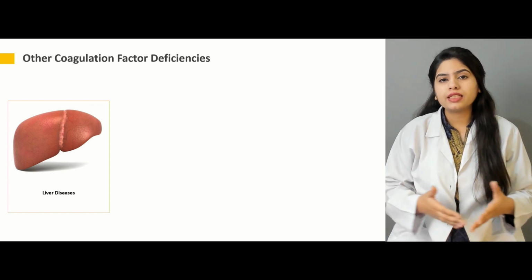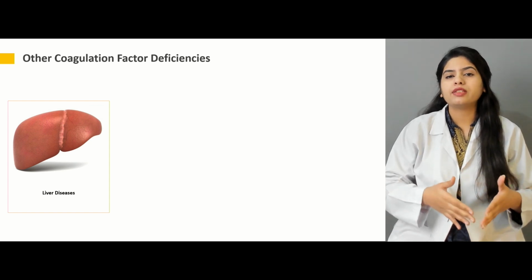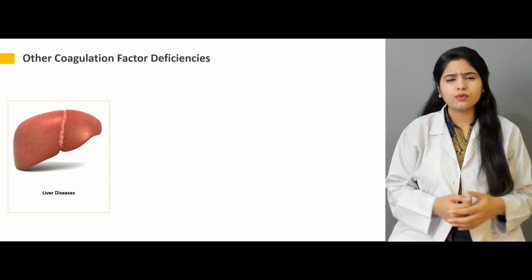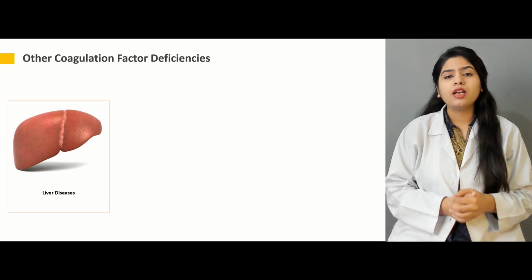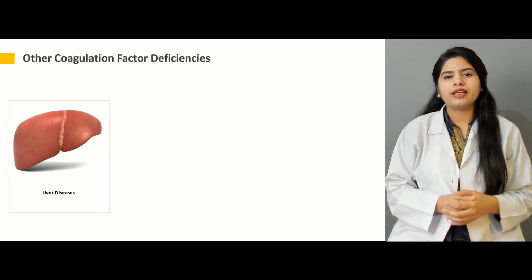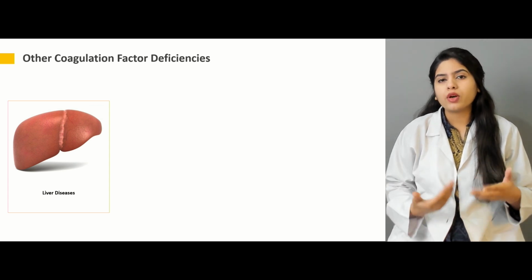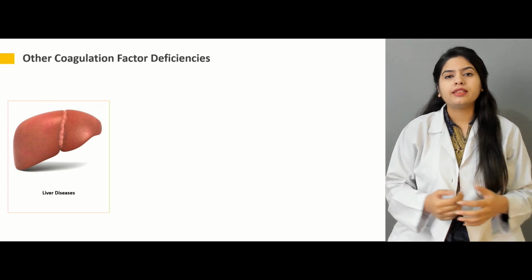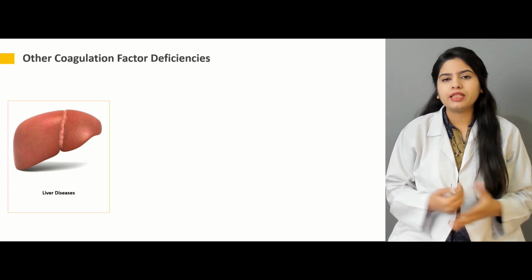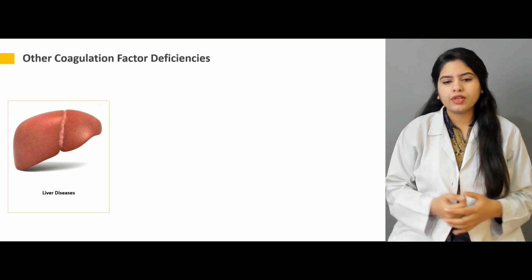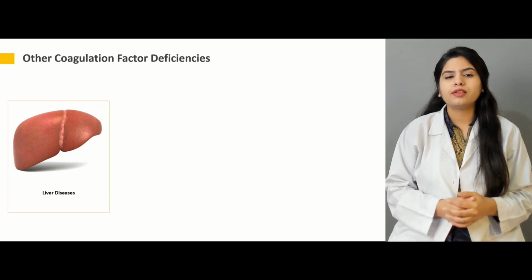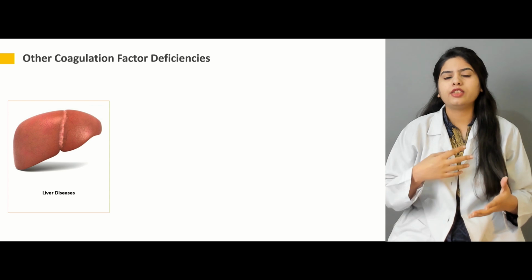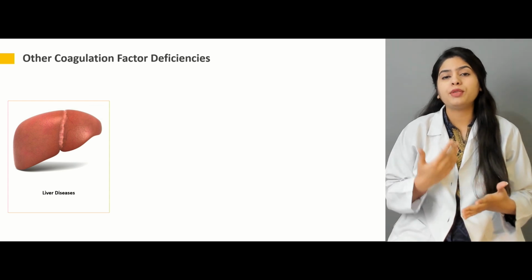That will obviously decrease the level of these coagulation factors in the blood. When their level in the blood is decreased, it means they are deficient, and so the whole process of blood coagulation will be affected, and blood clot will not form. That will obviously lead to excessive bleeding in such a patient.